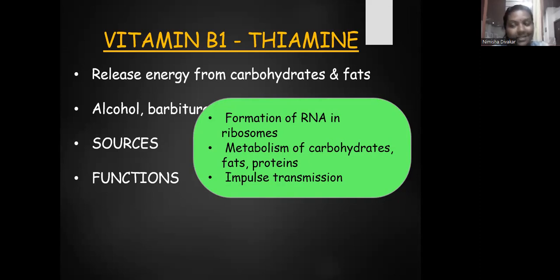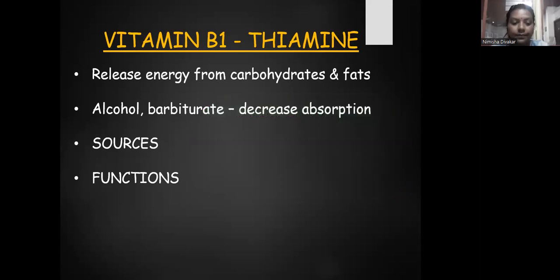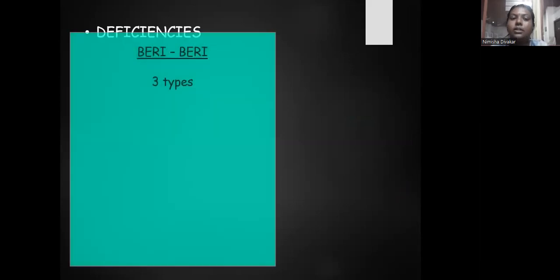It helps in impulse transmission, acting as a neurotransmitter or helping the neurotransmitter in the transmission of impulses. The recommended dietary allowance per day is 0.5 milligram per kilocalorie. The deficiency of thiamine is called beriberi.